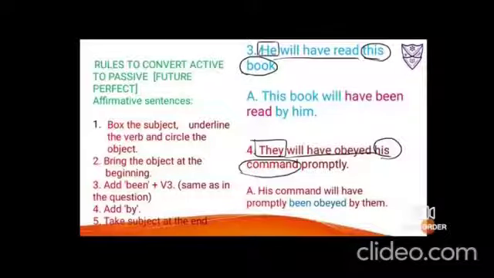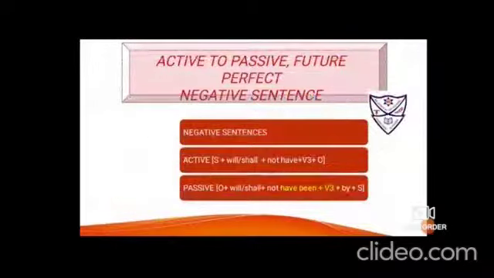Now next, active to passive future perfect negative sentences. The formation will be active voice, subject, will, shall, then not, because after a helping verb only not comes. Here the helping verb is will and shall. So immediately you can put not, then have. Will have, shall have, as we do, but if a negative word comes, it comes in the middle here with the helping verb, or the modal you could say, will, shall. Then have, and third form of the verb, an object.